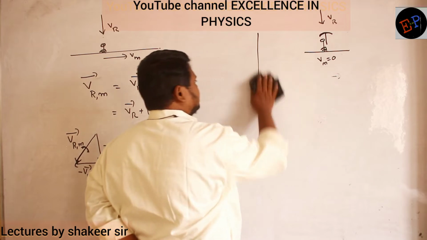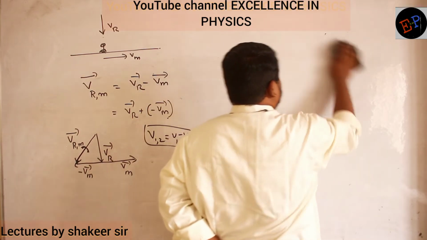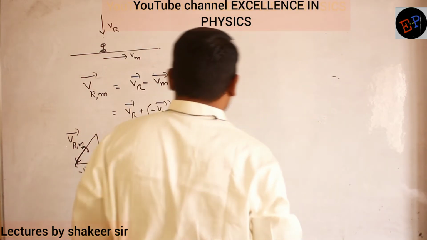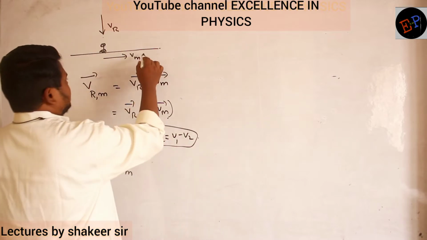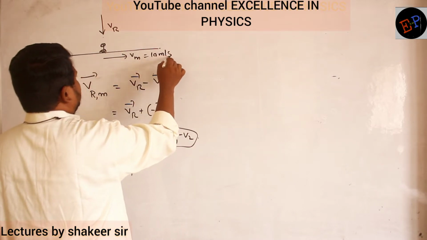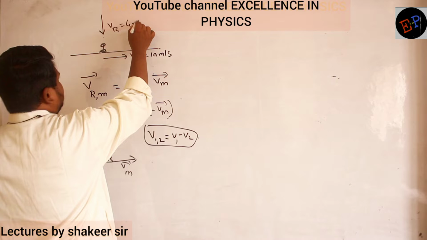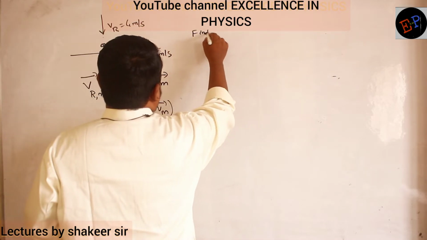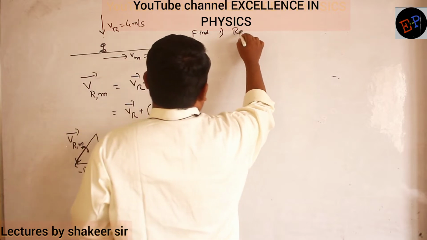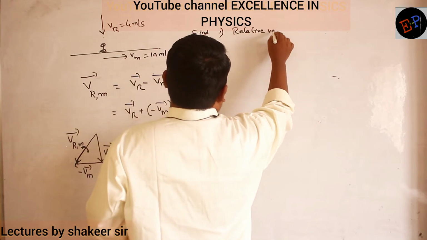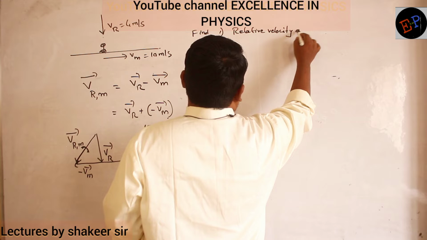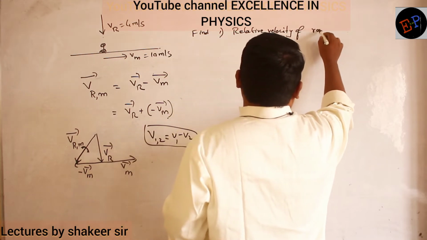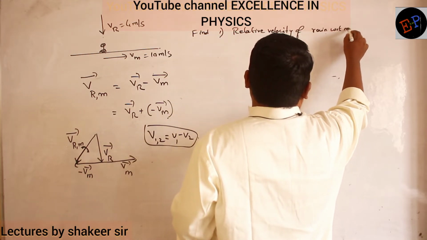Now take their values only. So let us take the velocity of the man as 10 meters per second. Velocity of the rain is 4 meters per second. Clear? Draw separate diagrams. Then find, first one, the relative velocity of rain with respect to man.